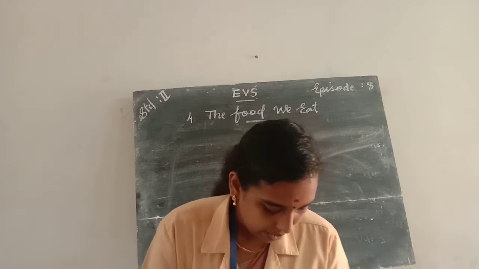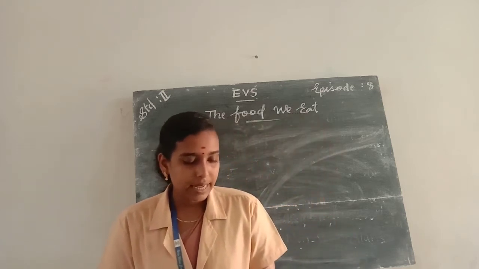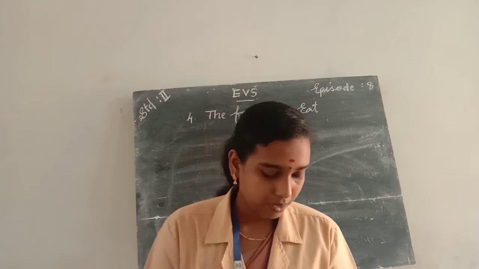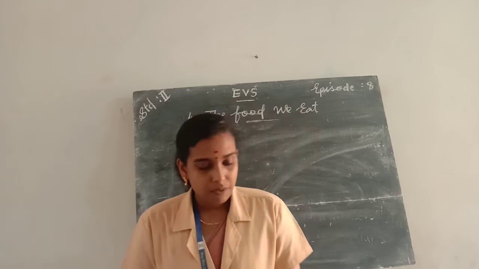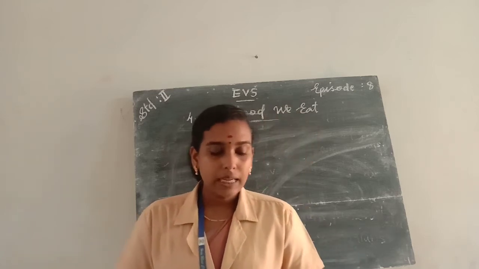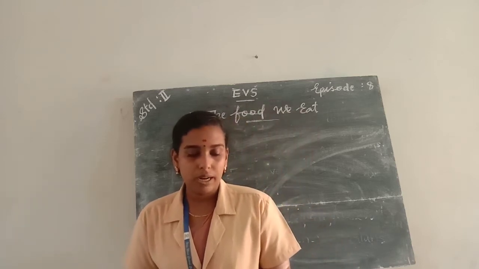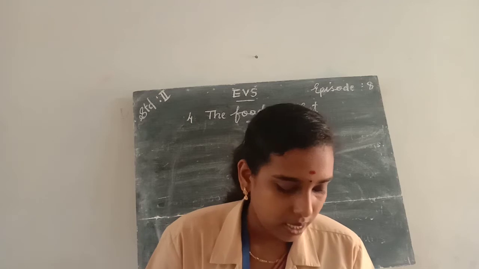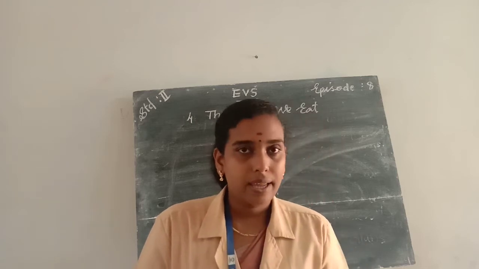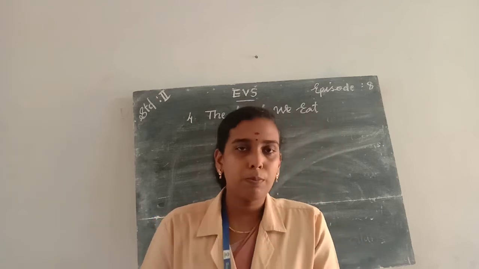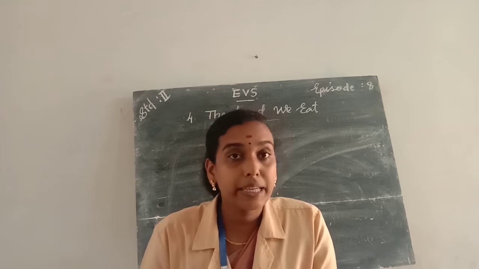So take page number 176, time to answer. The first one is: write P for plant products and A for animal products shown in the box. So the first one is chicken. Is chicken a plant product or an animal product? Yes, it's an animal product.